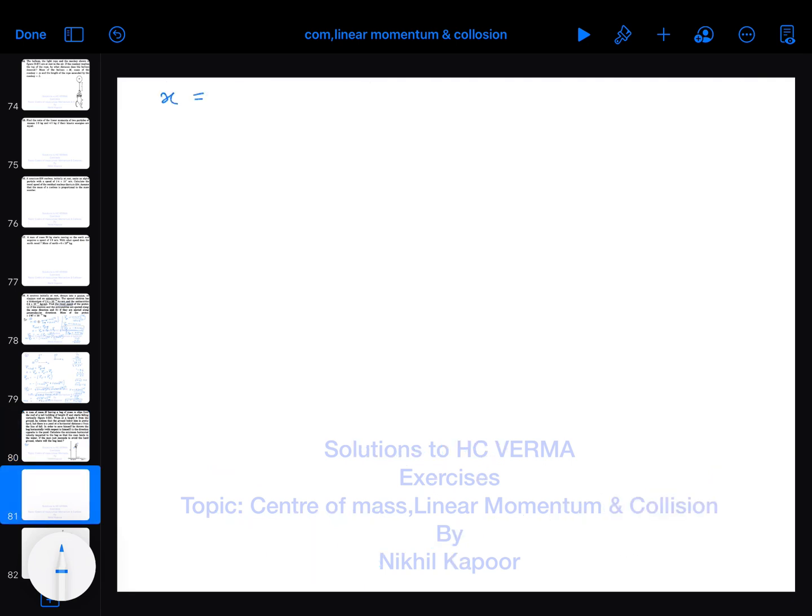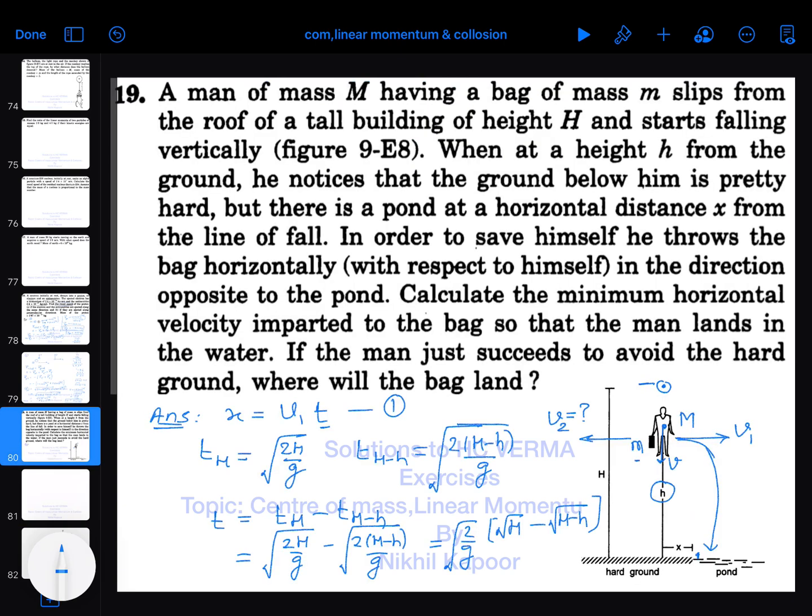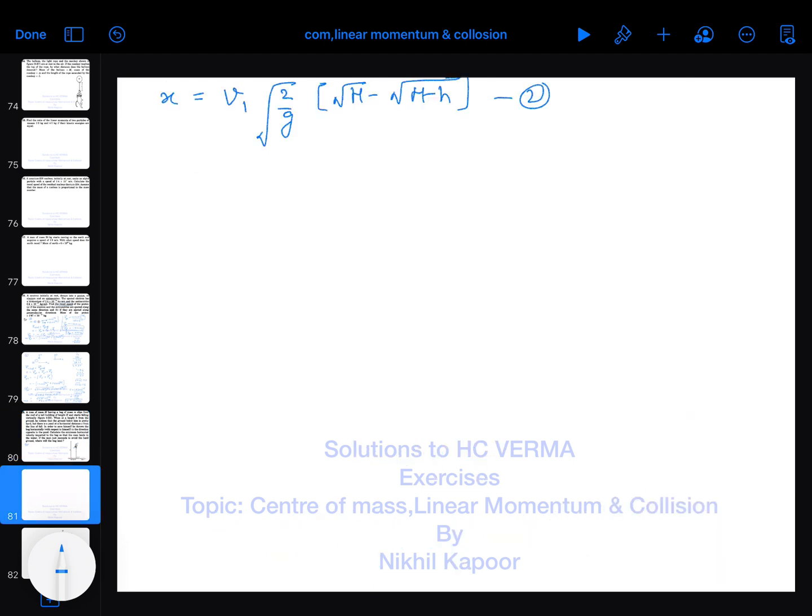Now I'll put it in equation 1. So in order to reach the pond, the distance x should be equal to speed into time, which is under root 2 by g in bracket under root of H minus under root of (H minus h). Let us say this is equation 2, but still v1 is not known to us. At this moment we can apply conservation of momentum.